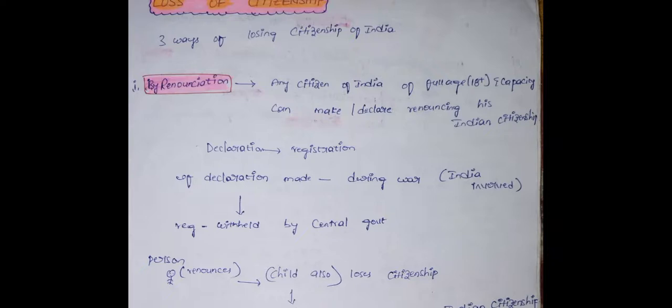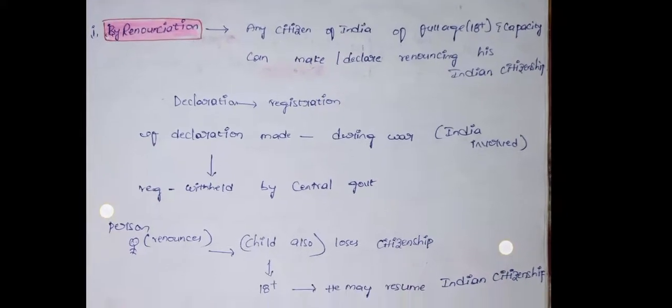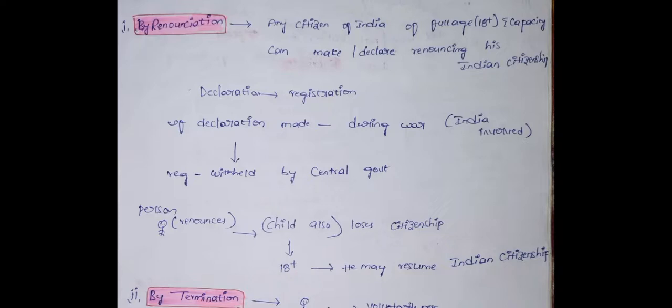If at the time of declaration a war is going on, the central government will postpone that declaration of renunciation. The person who renounced his citizenship of India, his or her children also lose the citizenship of India. When the children reach 18 years, they may resume the Indian citizenship.